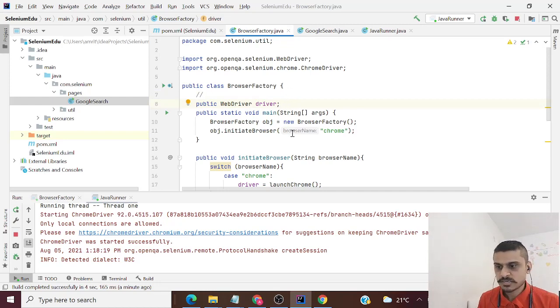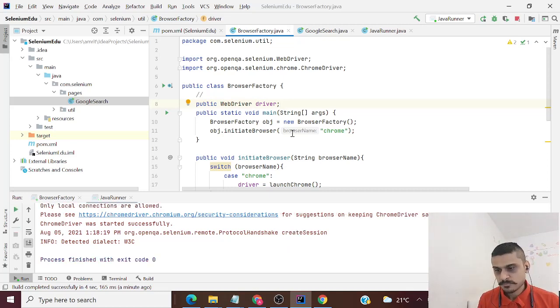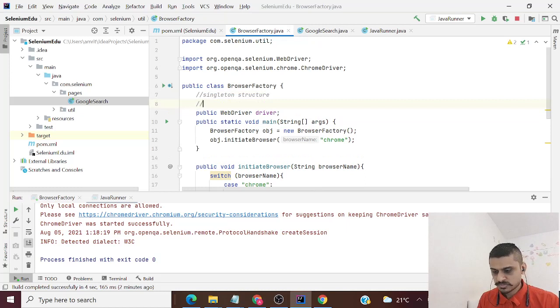Because the moment somebody creates object of browser factory, your driver would lose the reference to that WebDriver, and it will have a new instance of driver which will be null. Or maybe if you're calling setup driver again, it will be initialized to a new instance of WebDriver, but you will lose your reference to the old one. Now for that we have singleton structure. The first thing that we will do in singleton structure is make a private constructor.